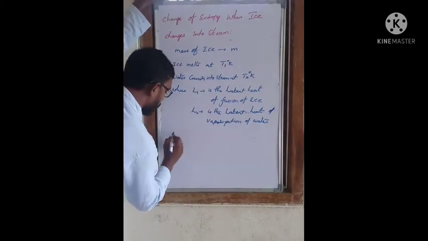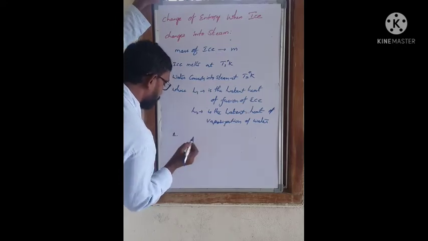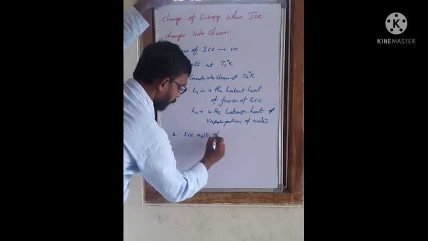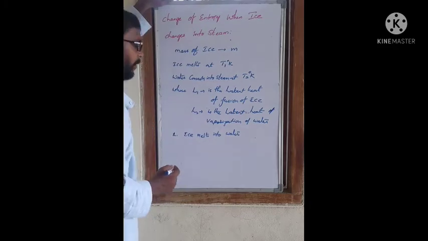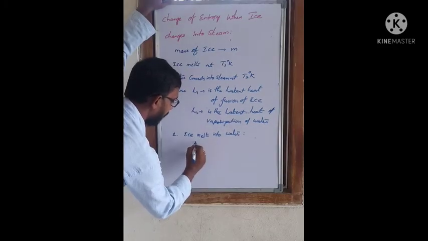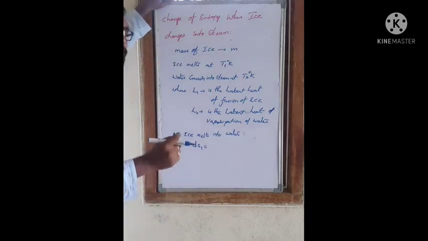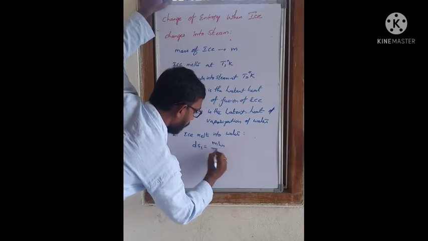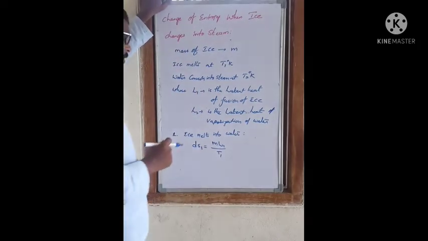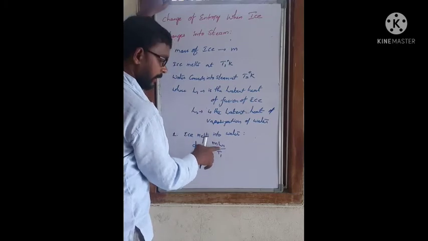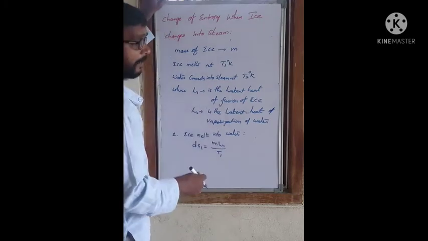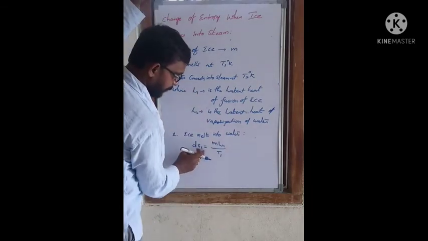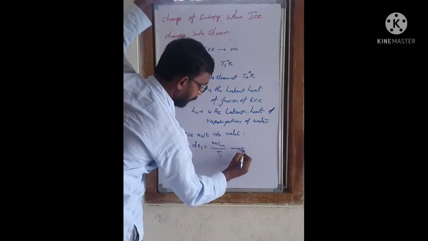So in the first stage, when ice melts into water, the change in entropy can be taken as dS1, equal to mL1 by T1. You have to remember this equation. L1 is the latent heat of fusion of ice, and T1 is the temperature at which ice converts into water. So dS1 is equal to mL1 by T1. Assume this is equation number 1.